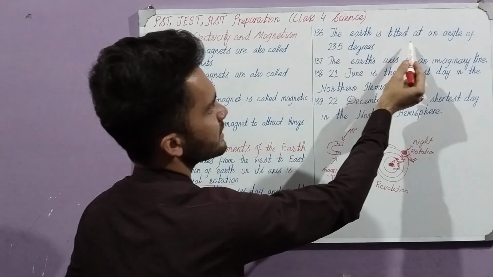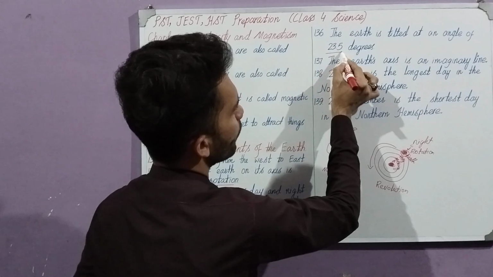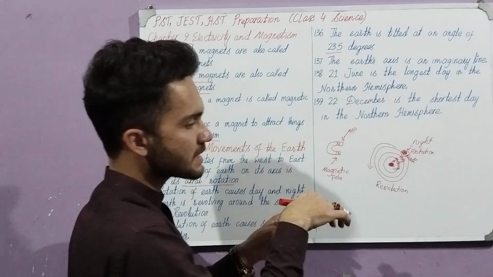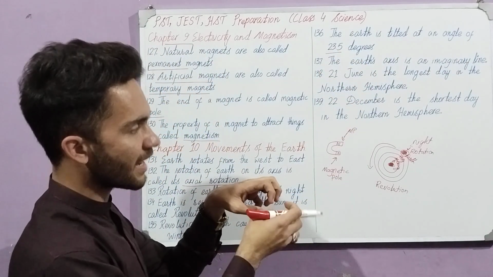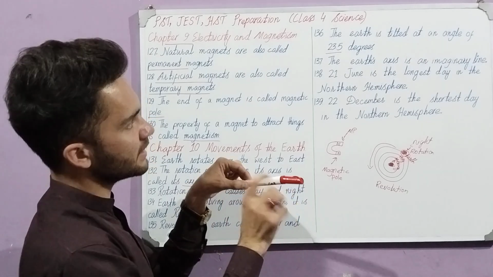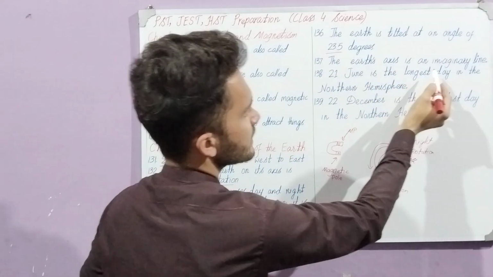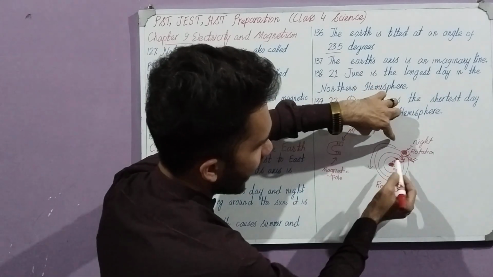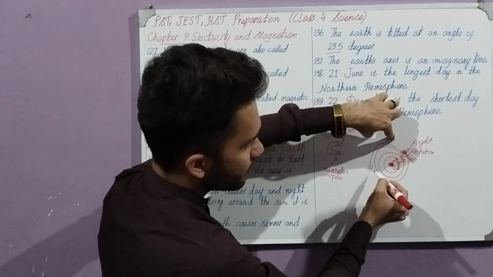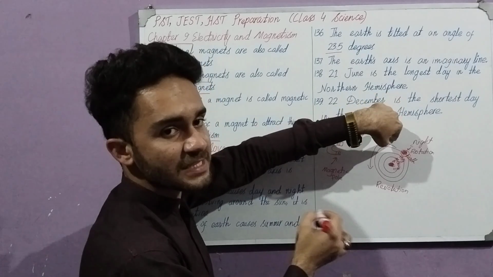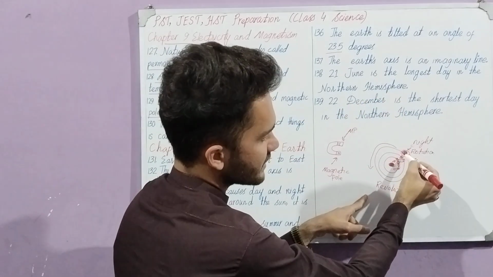The Earth is tilted at an angle of 23.5 degrees. The Earth is tilted, means it is a little moved like down. It is a little tilted at 23.5 degrees. The Earth's axis is an imaginary line. Now, I have drawn these lines. These can be called the axis of it. This can be called the axis of it.